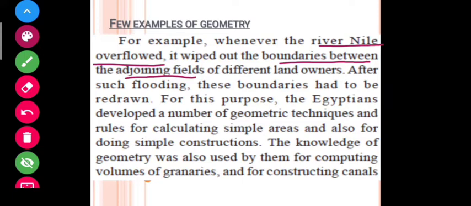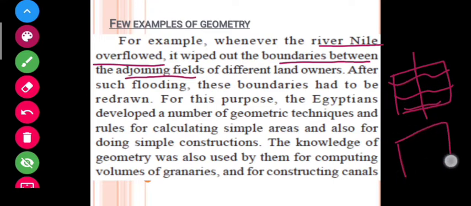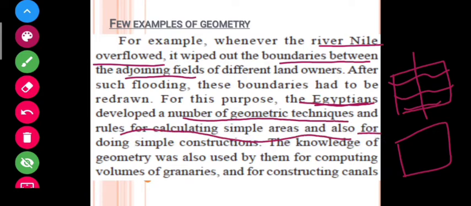Think of a field with boundaries, and when the river flows, it destroys the boundaries. So for this purpose, the Egyptians developed a number of geometric techniques and rules for calculating simple areas.